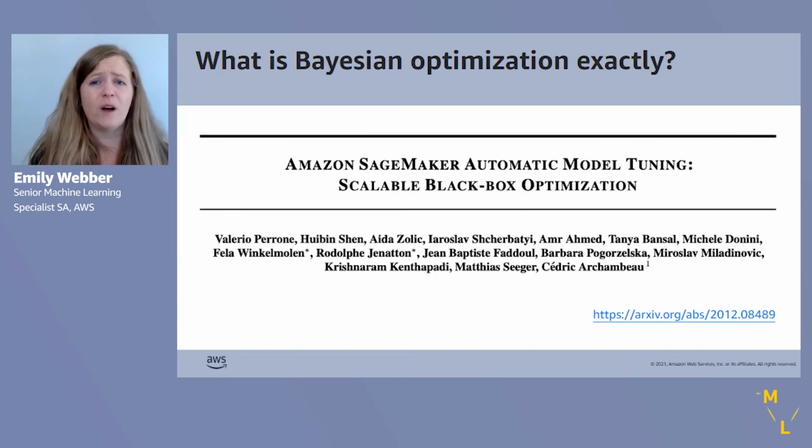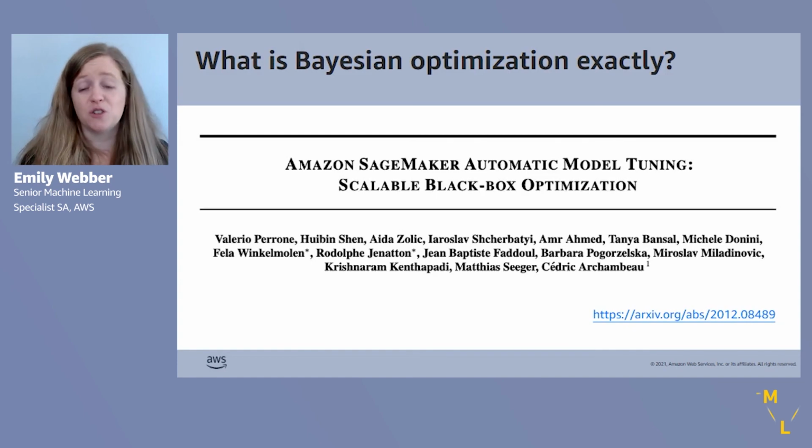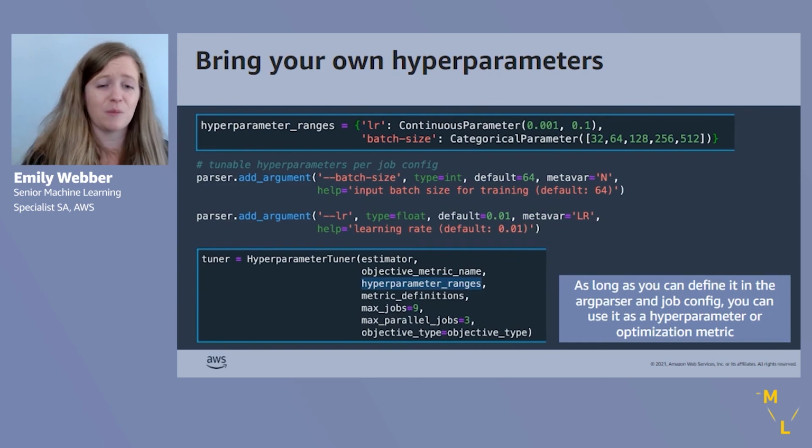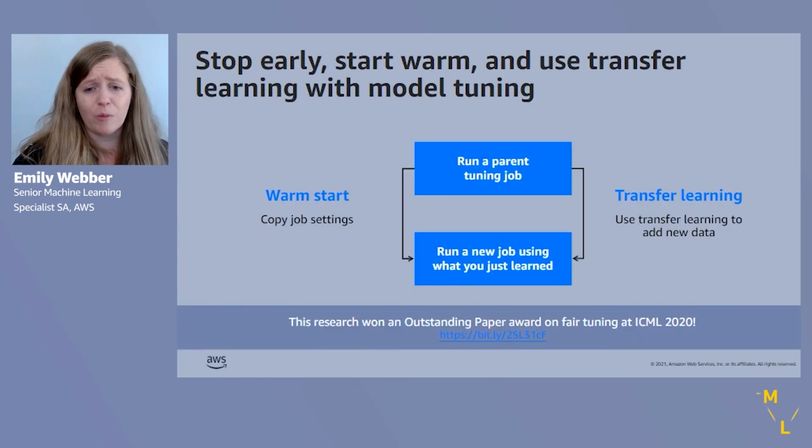And so if you're asking what is Bayesian optimization, essentially you can read about this in the full robust paper. You know, we're running short on time, so we're going to speed things up here. You can bring your own hyperparameters in SageMaker, fully supported, get those defined. As long as you can read that from the arg parser, you can bring that in as a hyperparameter.